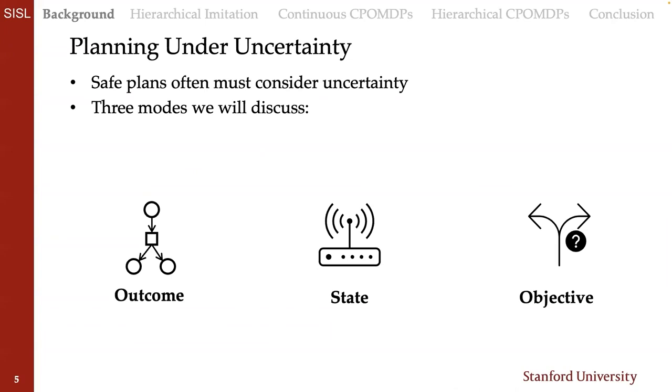Now, to plan safely, oftentimes you have to consider uncertainty. And in this talk, I'll focus around 3 different modes of uncertainty. So really briefly, they're outcome uncertainty, state uncertainty, and objective uncertainty.